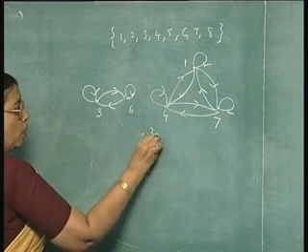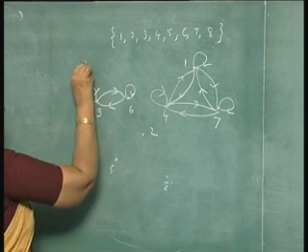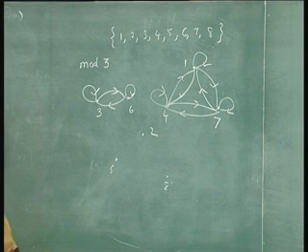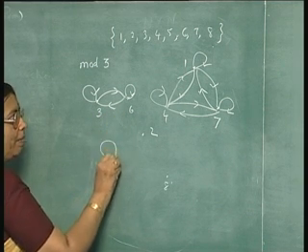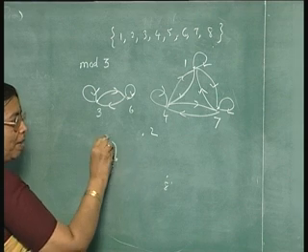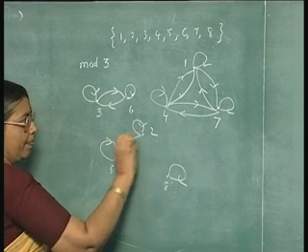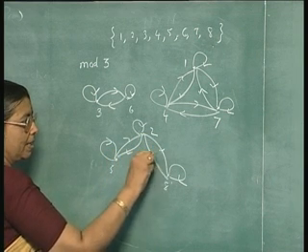And 2, 5, 8 will be, again let me remind you that we are considering the mod 3 relation. That is, 3 and 6 leave the same remainder when divided by 3, 1, 4, 7 leave the same remainder, 2, 5, 8 leave the same remainder. The digraph will look like this.